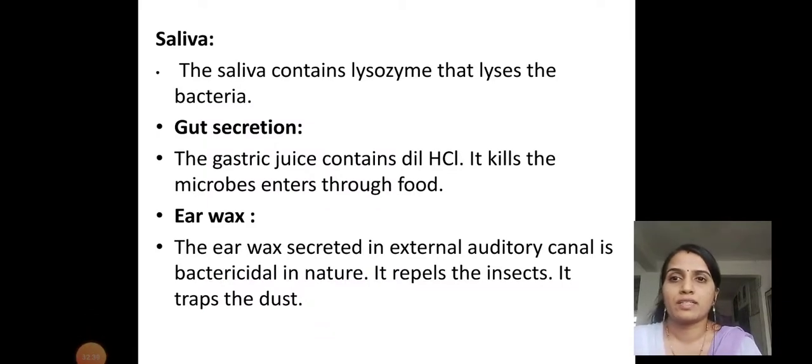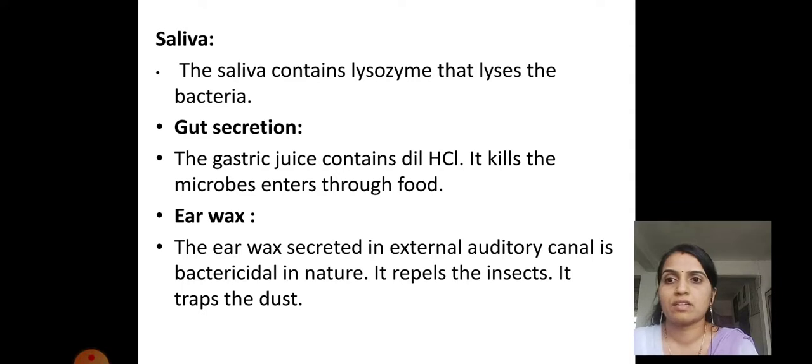The saliva contains lysozyme that lyses the bacteria, as we have learned before. Gut secretion: the gastric juice contains dilute HCl. It kills the microbes that enter through the food. HCl kills the microorganisms entering through the food.